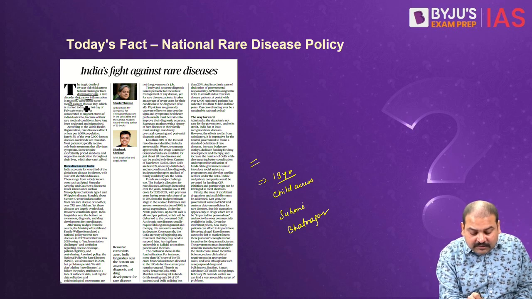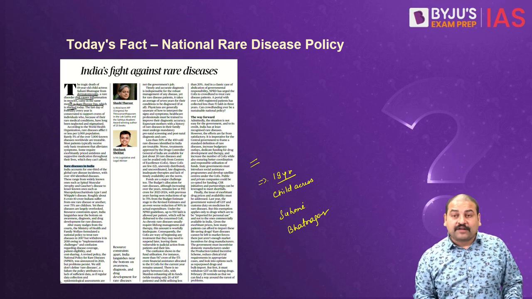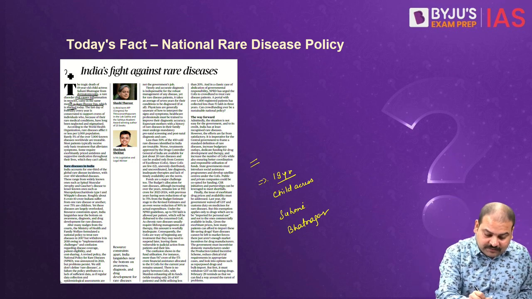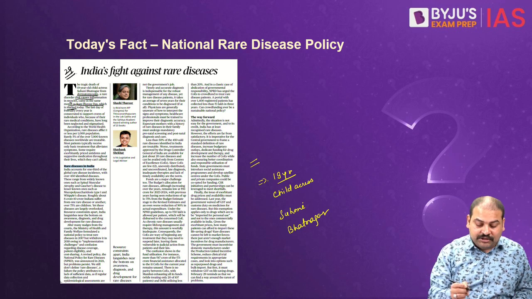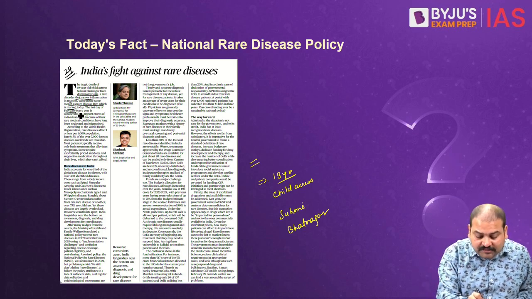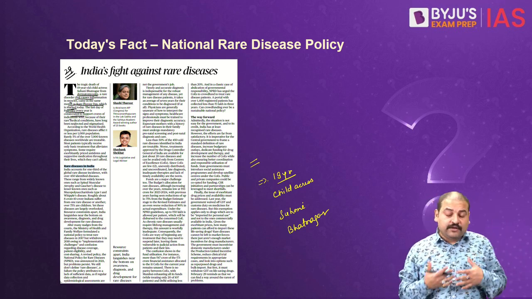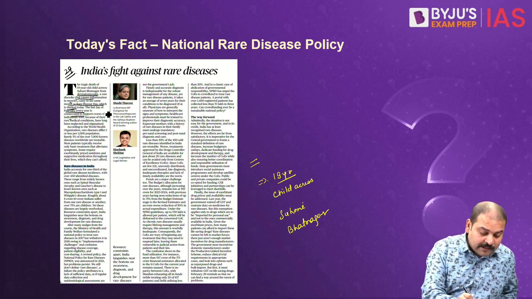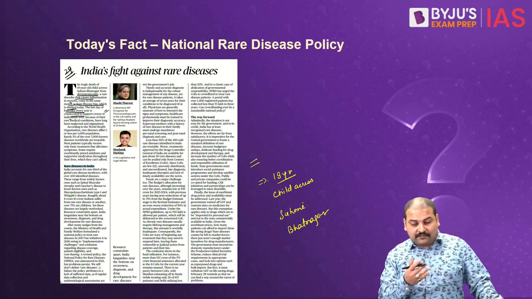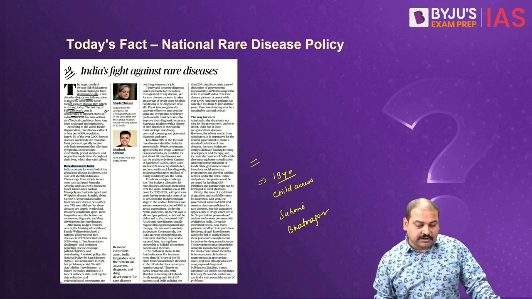It came in the same month as Rare Disease Day, which is marked today. The last day of February, for this year, is 29th. On the other 3 years, it is 28th. So the last day of February every year is dedicated to supporting crores of individuals who lose their near and dear ones to some rare diseases. So for that, we have chosen this as the fact of the day.